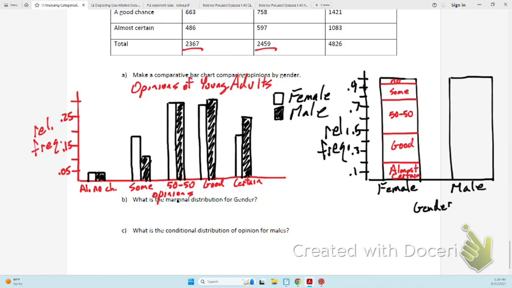So maybe hit pause and try and do the male block. All right. So I'm going to make a line at 24 for almost certain. Line at 54, that's for a good chance. Sitting at 54, I add 29, so about 83, and that is the 50-50.